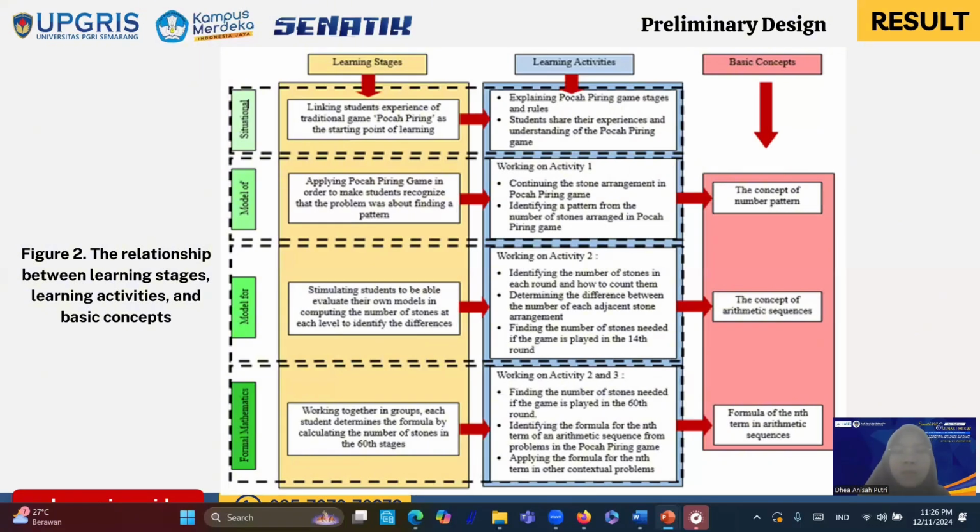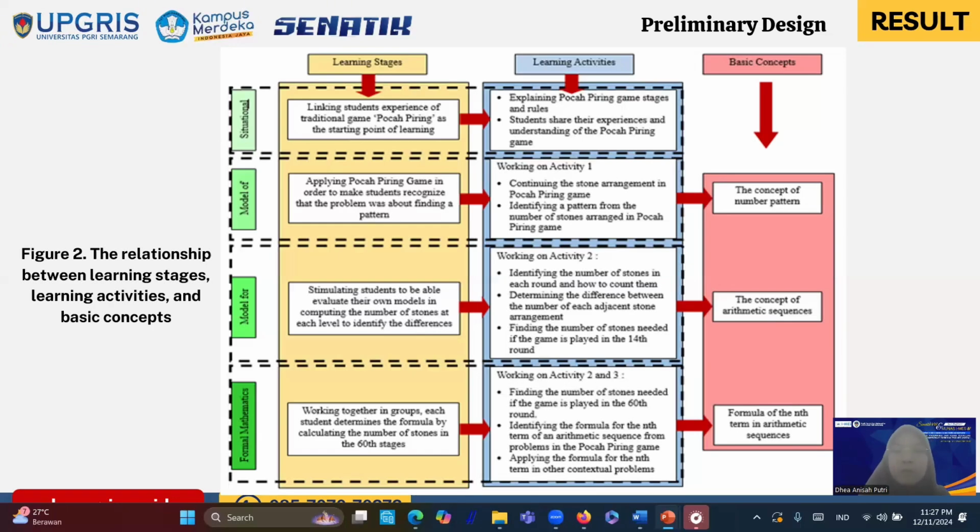For the situational one, the learning stage is linking students' experience of traditional game Pocah Piring as the starting point of learning. In this stage, we make students share their experience and understanding about the game. For model of, we apply Pocah Piring game in order to make students recognize that the problem was about finding a pattern. And in this stage, they will work on activity 1. In this activity, they will identify a pattern from the number of stones arranged in the game. And this activity will lead them to the concept of number pattern.